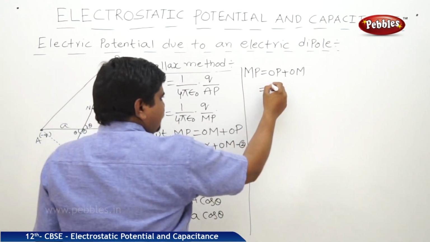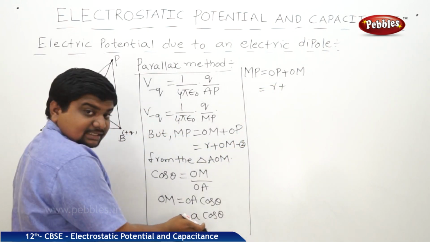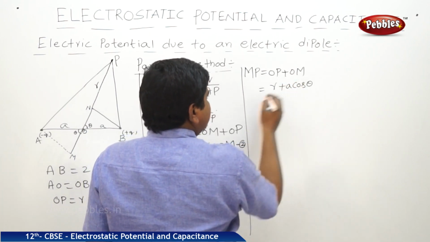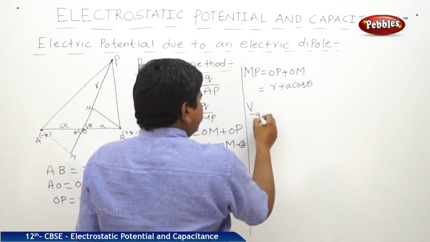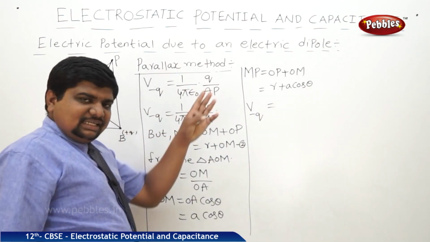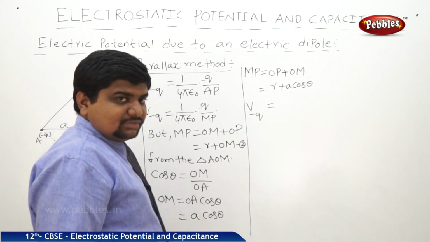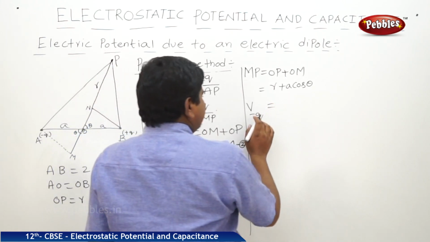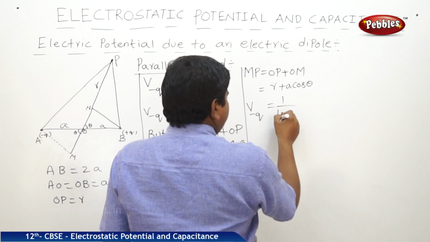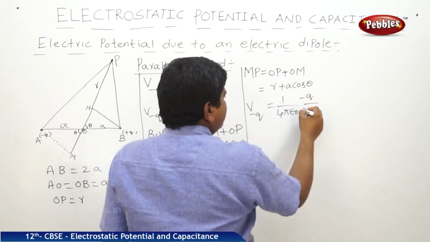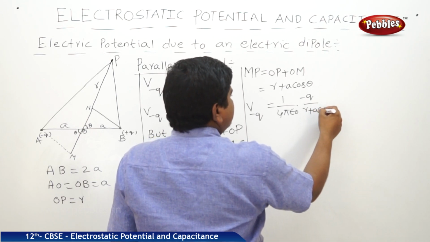OP is R, OM is A cos theta. Therefore V at minus Q is equal to, it is actually the negative charge, that's why it is better to keep the negative symbol, V at minus Q is equal to 1 by 4 pi epsilon naught into minus Q by R plus A cos theta.